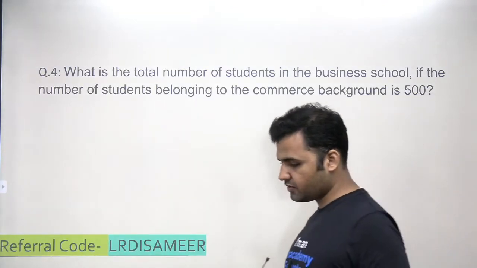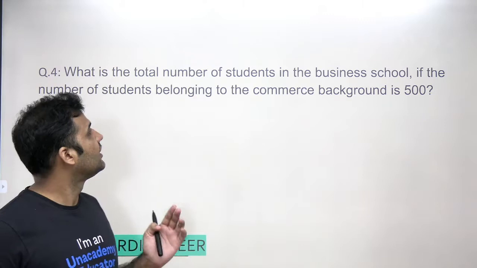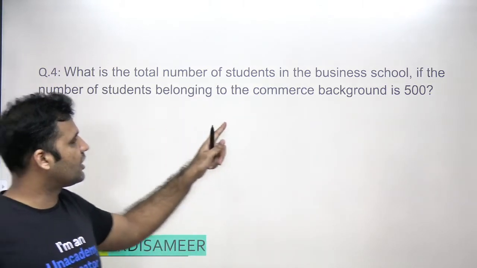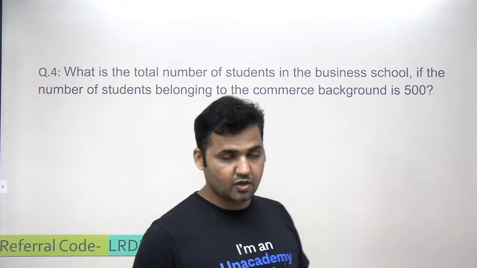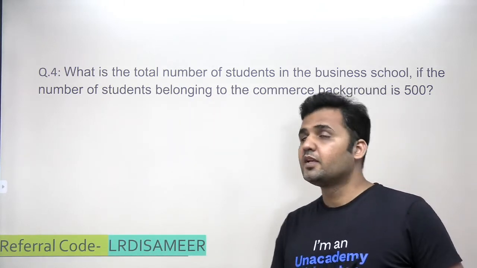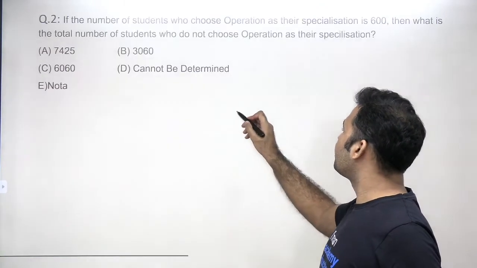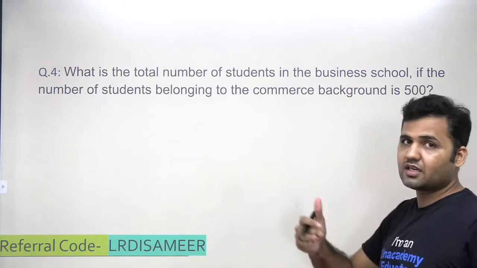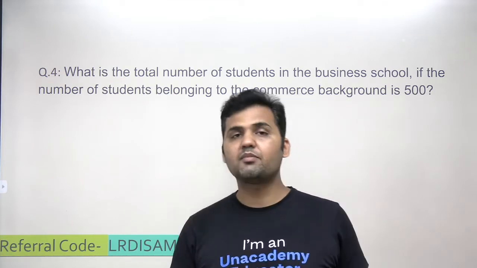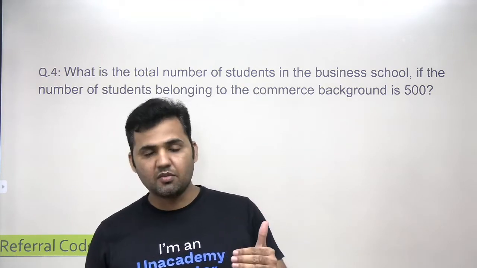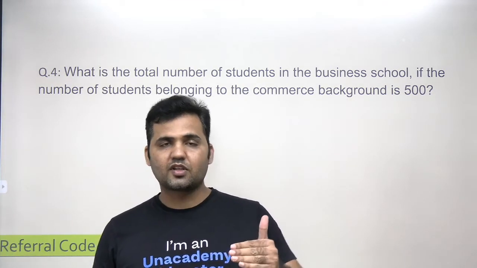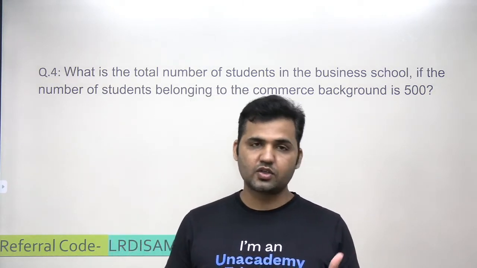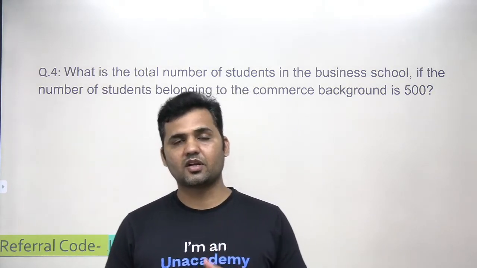Here is this question where it is mentioned: what is the number of students in the business school if the number of students belonging to the commerce background is 500? So the commerce background students are given to us. If I know that commerce background students are 500, I can find out the number of students joining the different specializations, because I have one bar graph which is telling me how many students from the commerce background are going to marketing, finance, HR, IB, and operations.